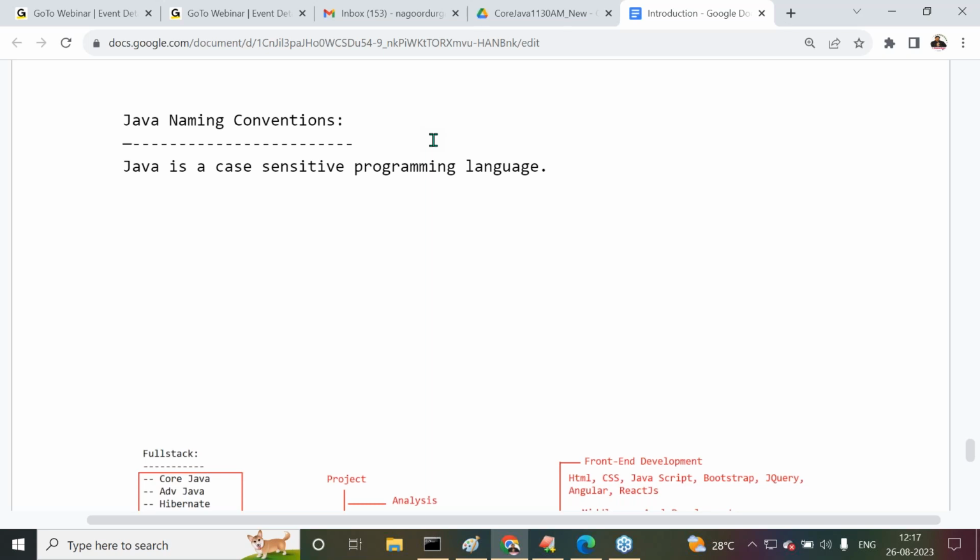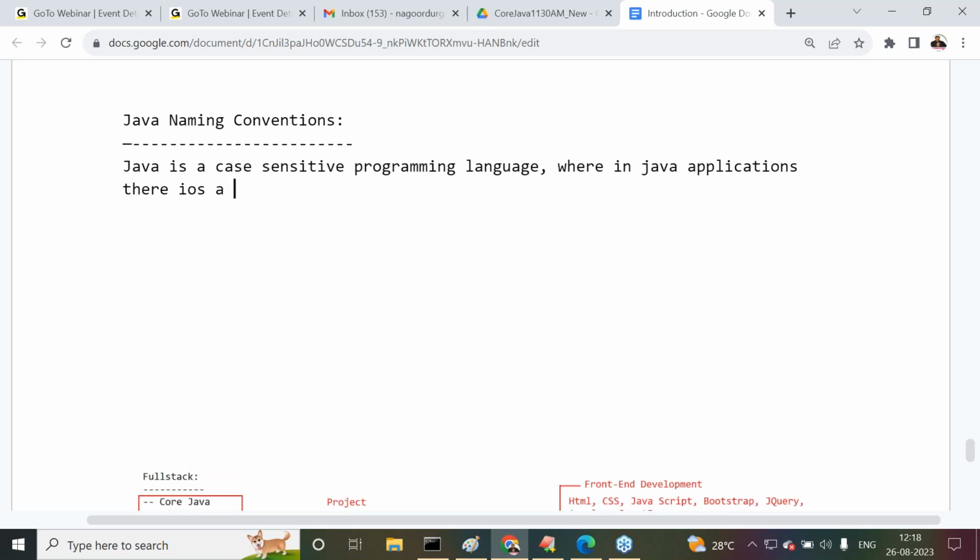Java is a case-sensitive programming language, in the sense that in Java applications there is a separate recognition for lowercase letters and uppercase letters.